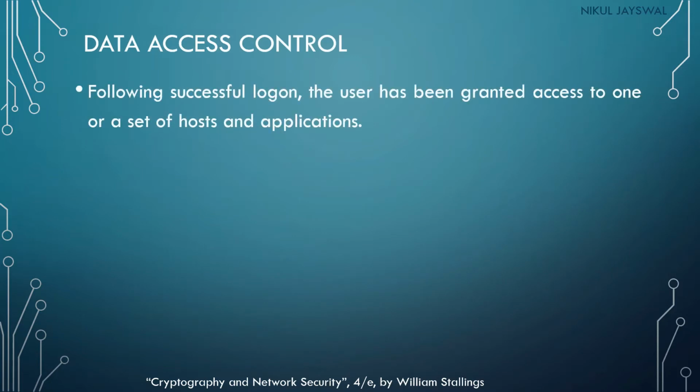Data access control will help to identify a particular user and authenticate them for different applications, objects or data. Following a successful login, the user is granted access to one or a set of hosts and applications. So in a basic computer security environment, the user will log into the system, and after successfully logging in, the user will be able to access some of the information or applications present on that particular host.